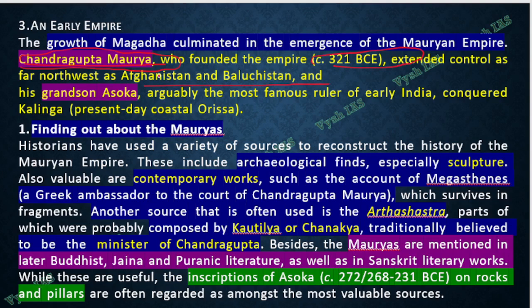After him, Bindusara will come, Maurya's son. Bindusara is different from Bimbisara. Bimbisara was a Magadhan ruler. Bindusara is Maurya's son, and then Ashoka is the grandson. He will capture the eastern area also, which is the present day coastal Orissa.